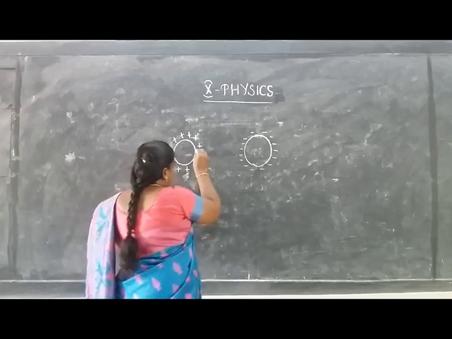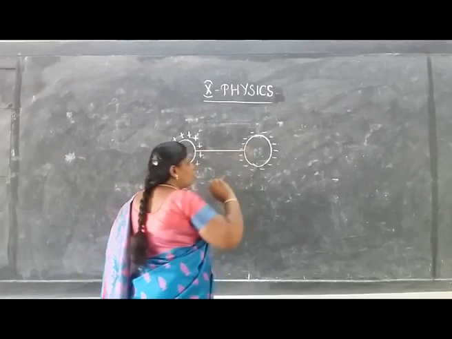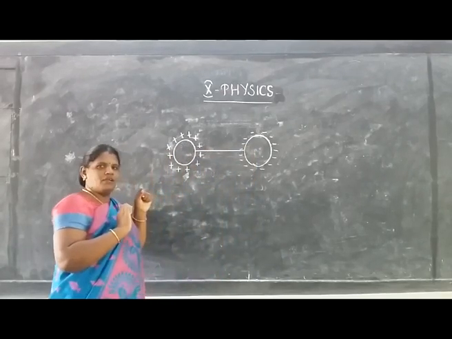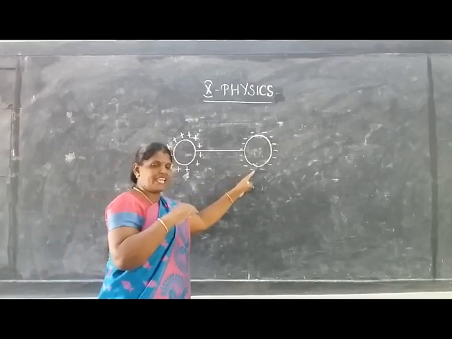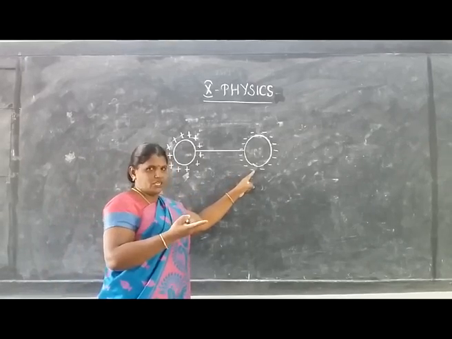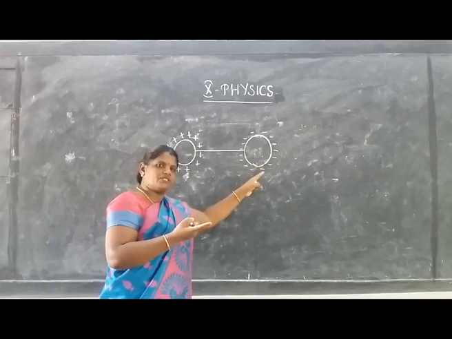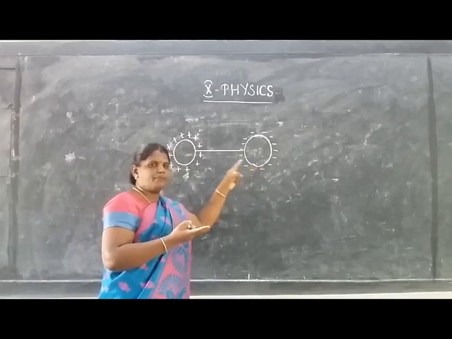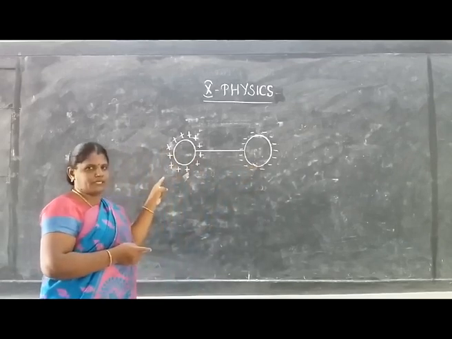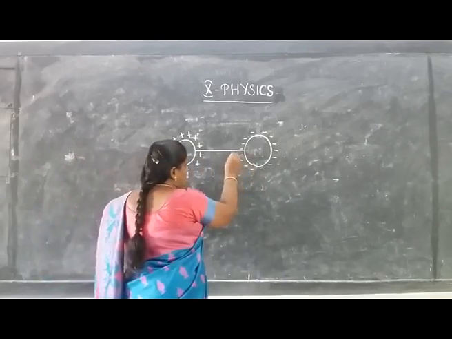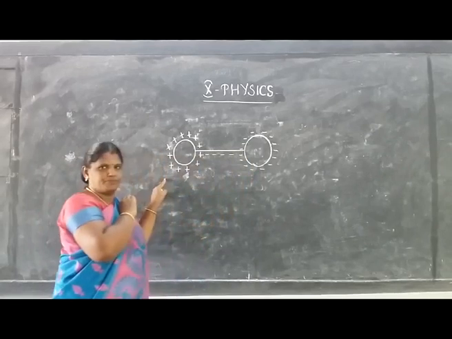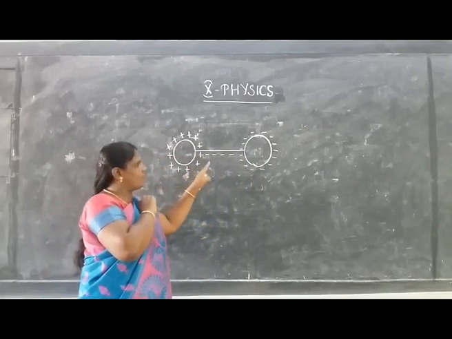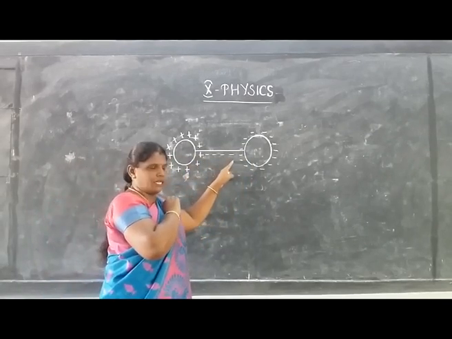So, if you connect these two bodies, what happens? The negatively charged particle has an excess of electrons, isn't it? So these electrons are attracted by the positively charged particle.